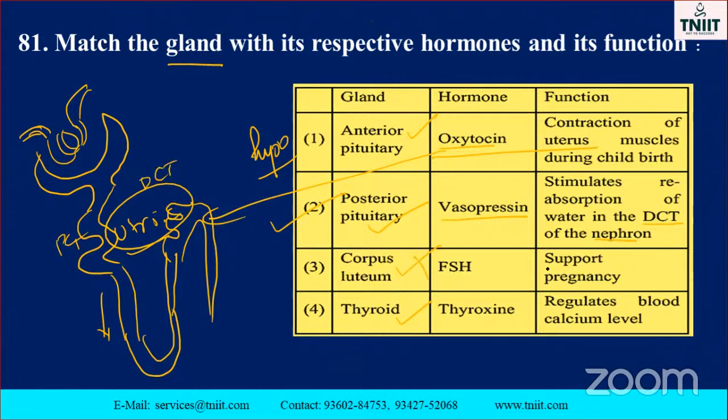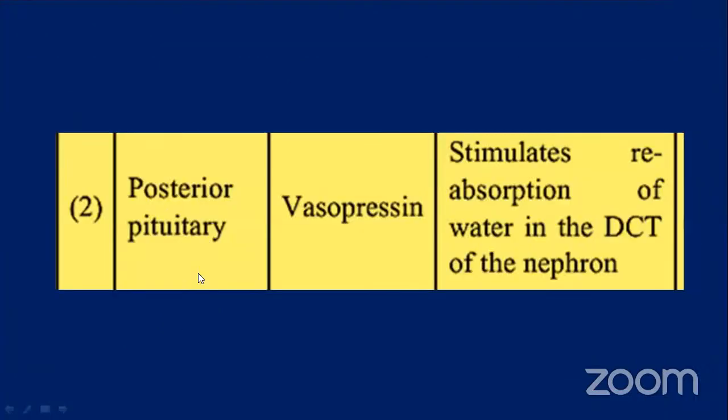Corpus luteum, FSH, it will not be there. Support of pregnancy, follicle stimulation. Thyroid, thyroxine, regulates blood calcium level. See exactly which one is correct: posterior pituitary, vasopressin, stimulates the reabsorption of water molecules in the DCT, particularly water molecules. See, the posterior pituitary vasopressin stimulates the reabsorption of water in the DCT.